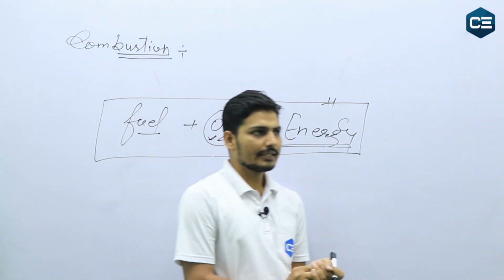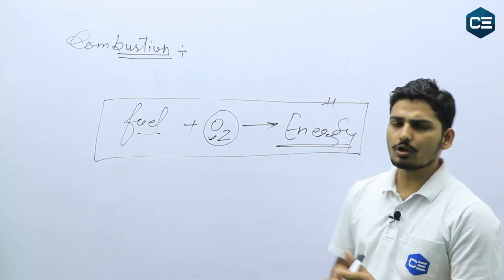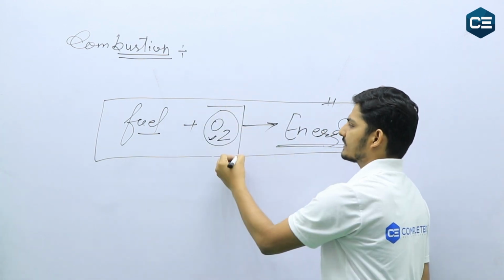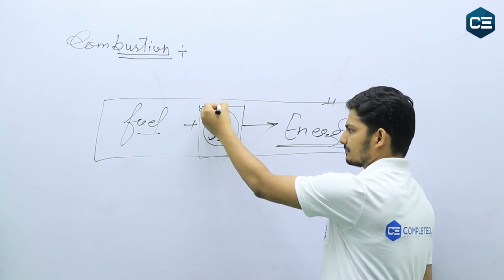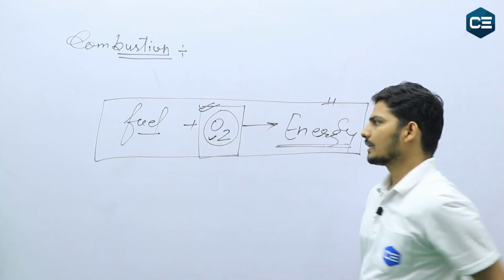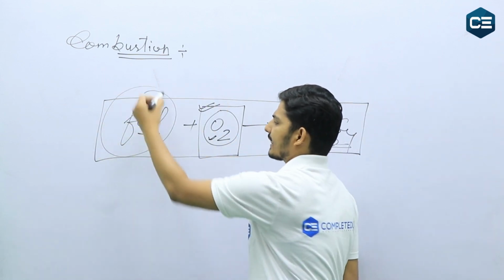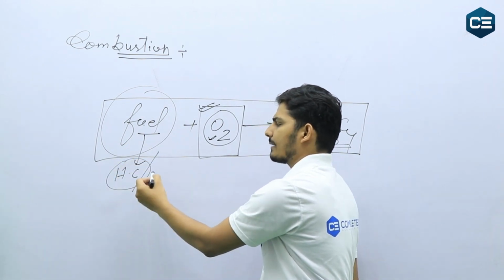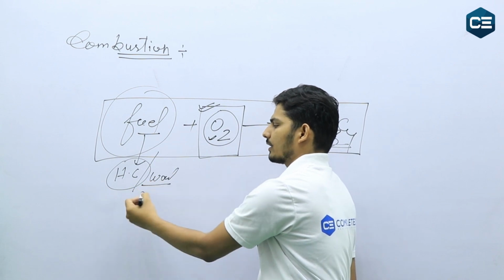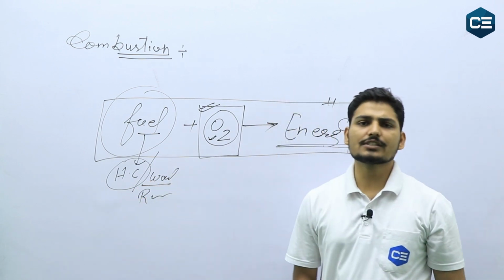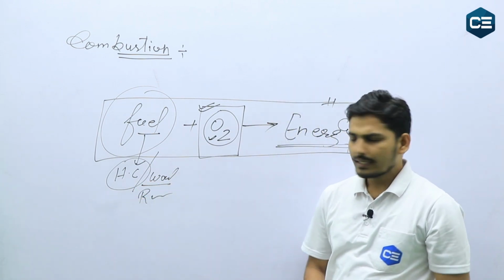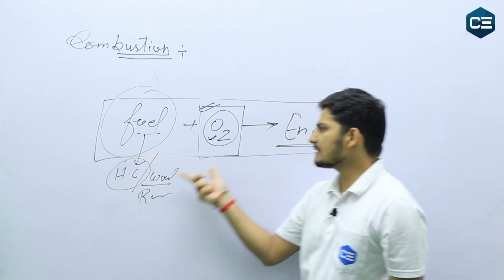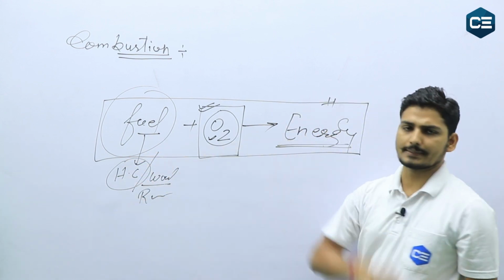But basically, combustion depends a lot on the amount of oxygen with which we are burning the fuel. As a fuel, we can take the example of hydrocarbons, wood or gas, any type like CNG or LPG, but any type of fuel burns in the presence of oxygen.